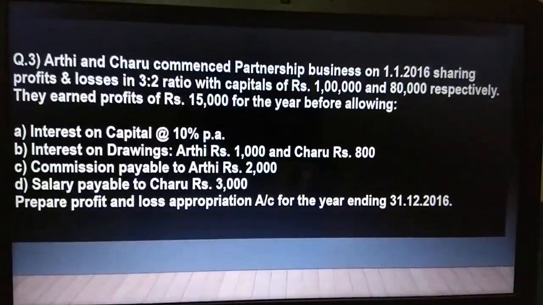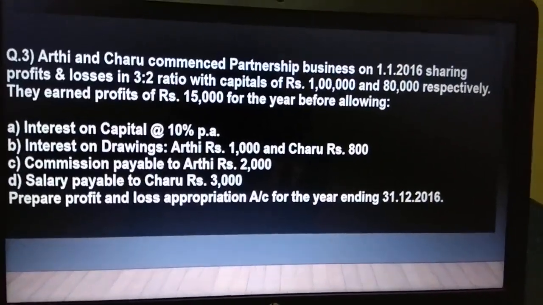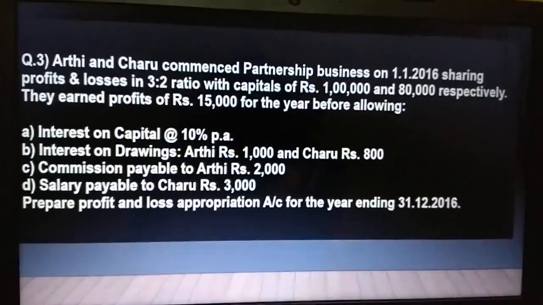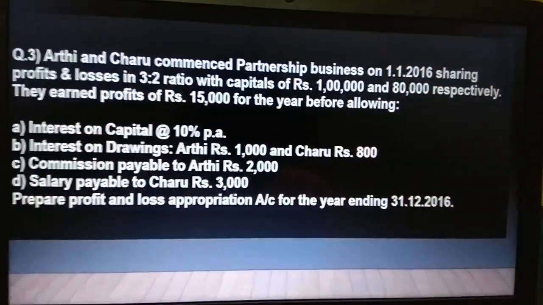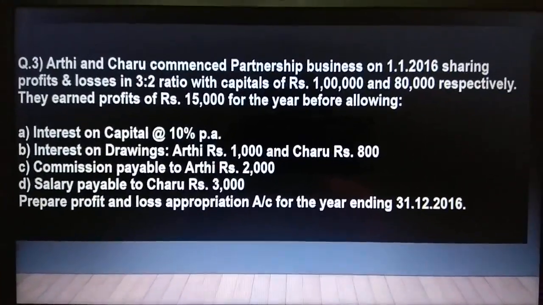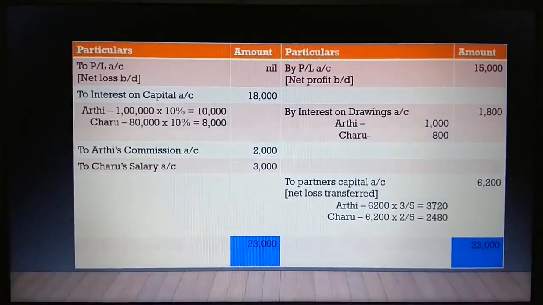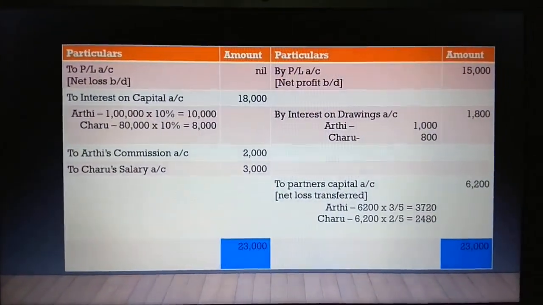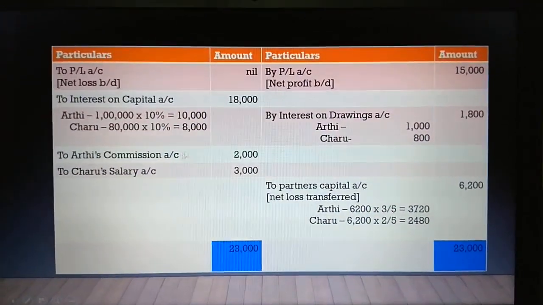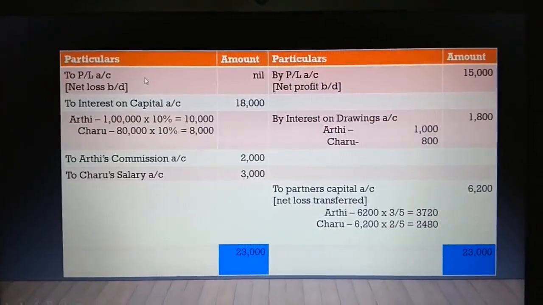So far, I guess a company will never take up distribution of profit among the partners if it is facing a loss. But still, let us go for the format. So coming to the format, I've just made a format as per the question.